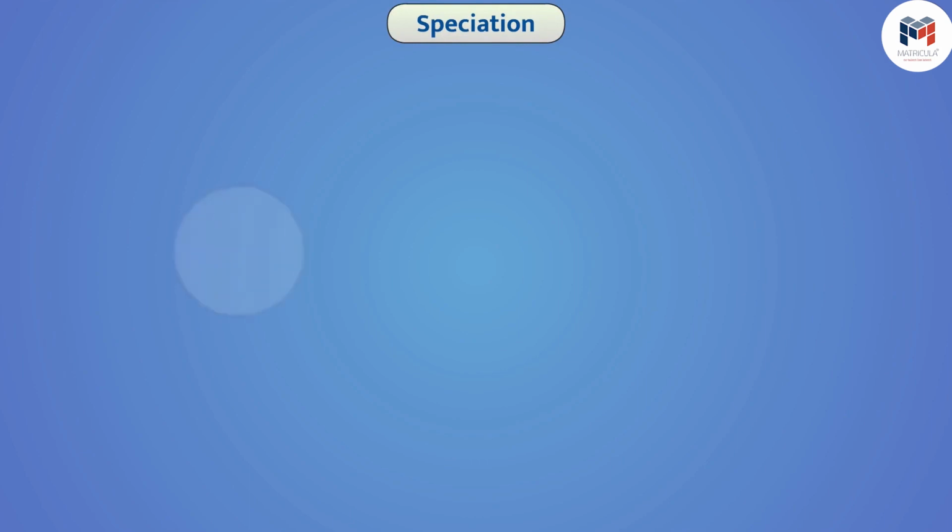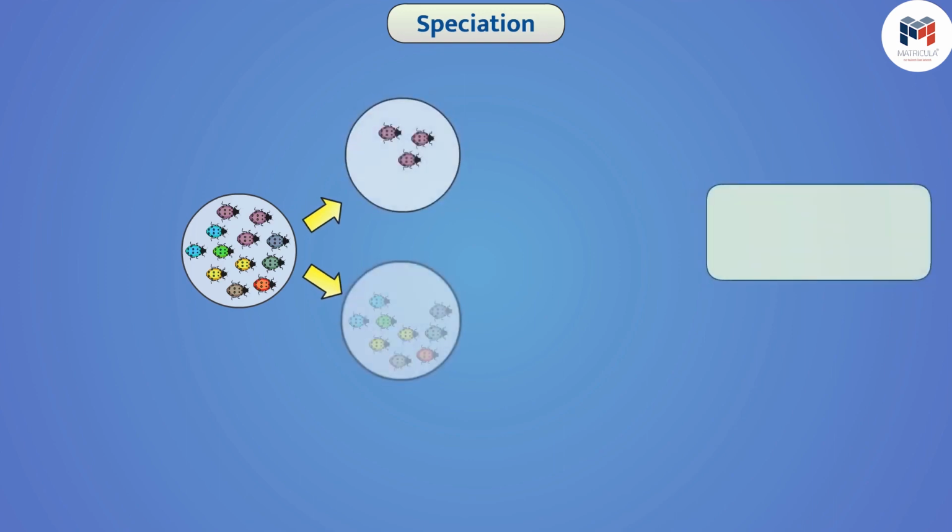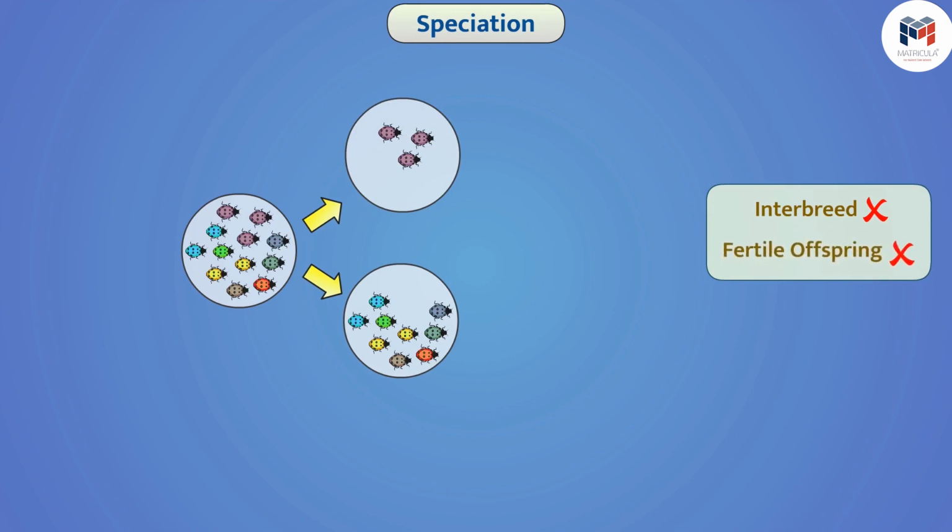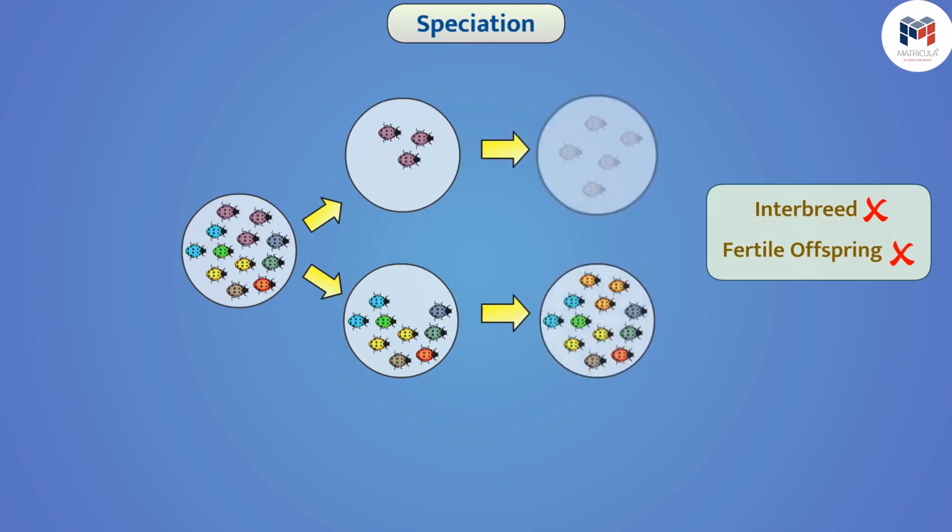Sometimes, due to various reasons, an existing species of organisms gets divided into two groups that cannot interbreed with each other and cannot produce fertile offspring. In such a situation, we say that new species have developed from the existing species. We call it speciation. Let us discuss various factors responsible for speciation.